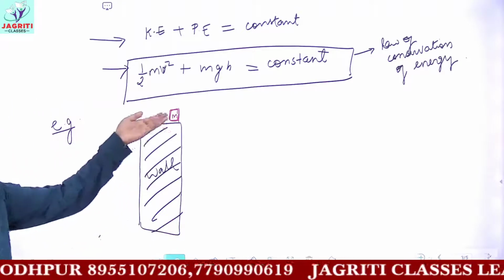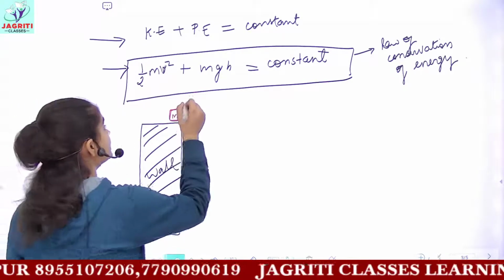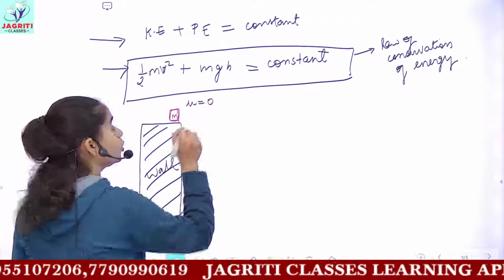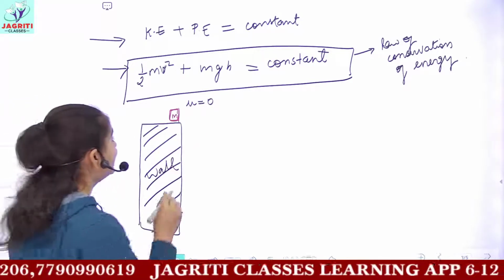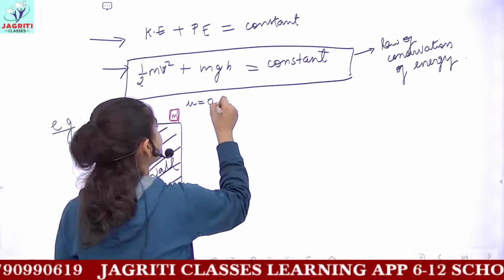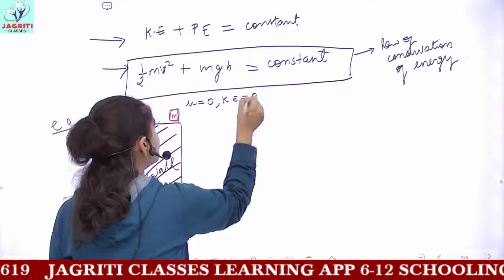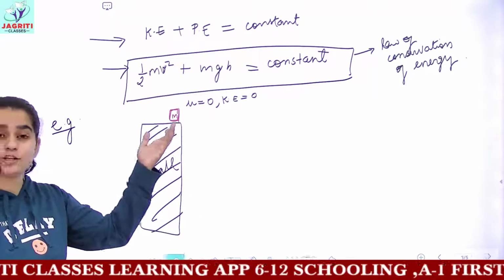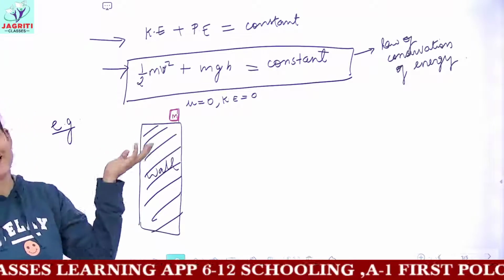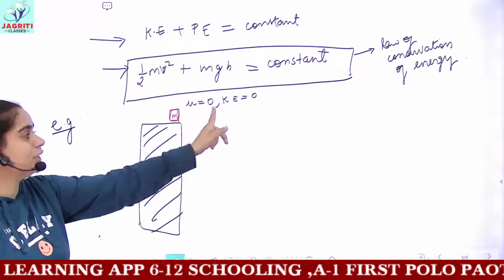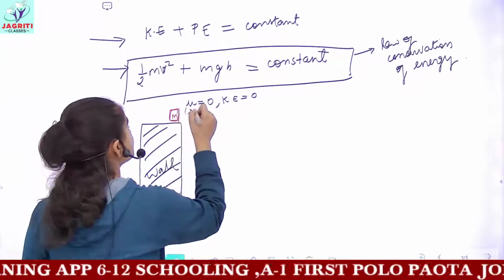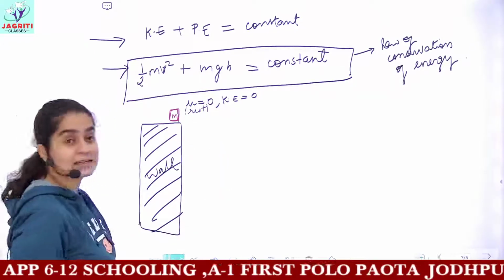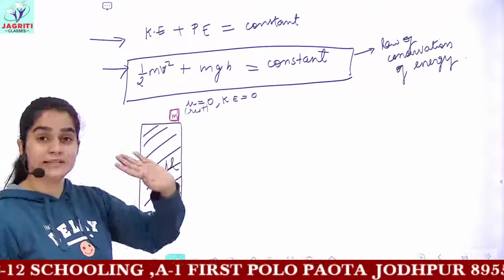Because the box is lying at rest, that is, the initial velocity of the box is 0, it means kinetic energy would also be 0. So here, because the box is lying on the wall, it is at rest, so we say that the velocity of the block is 0 because it is lying at rest. That means kinetic energy is 0.